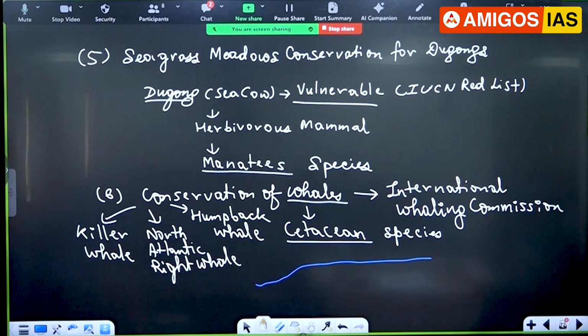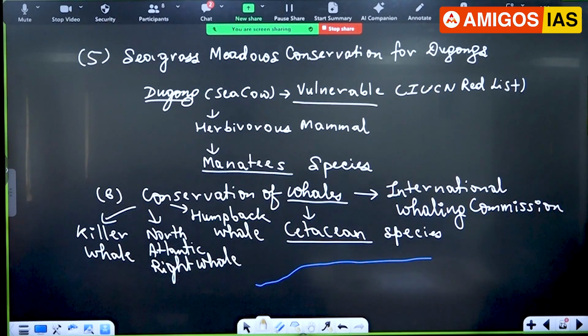So one of the gray areas comes here, which I'm trying to make you understand. So for biome, you should go to the marine biome and all the conservation measures. Let me add one more thing here. Let me highlight that. It is there in the news, but UPSC has not asked a question.